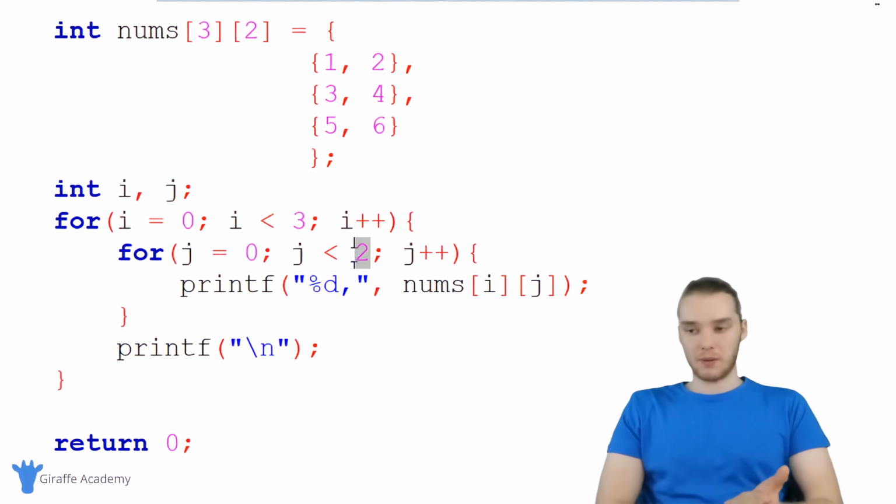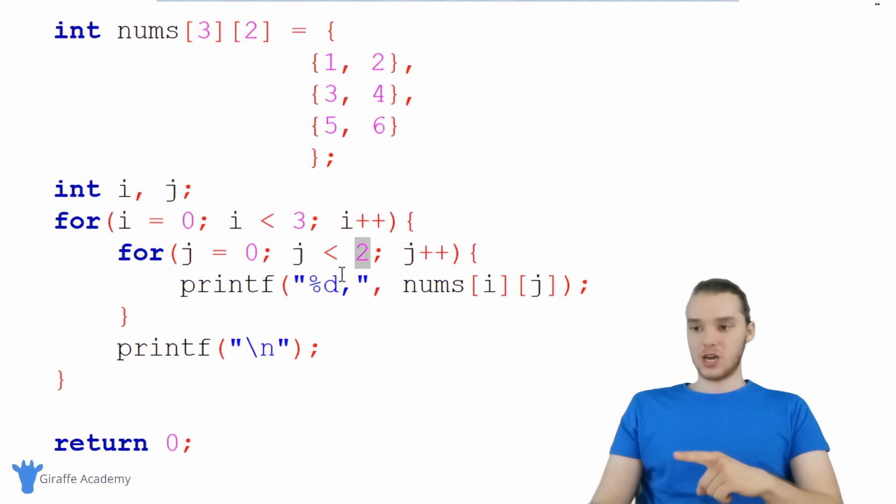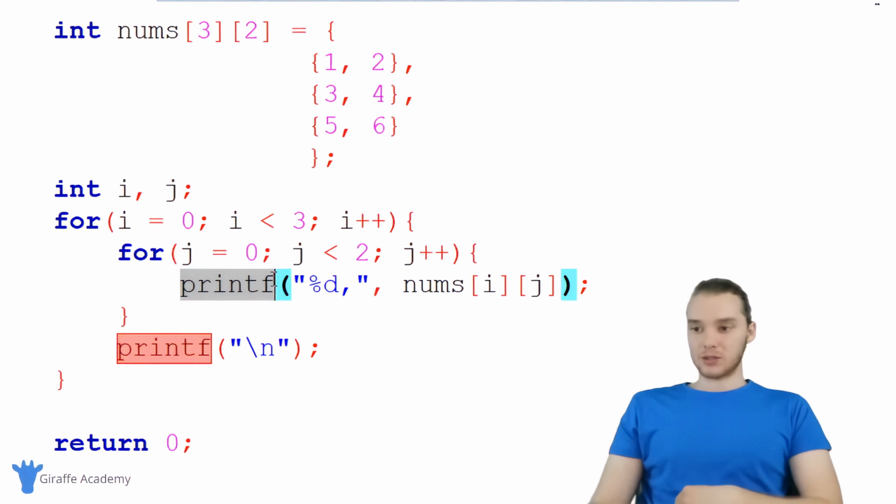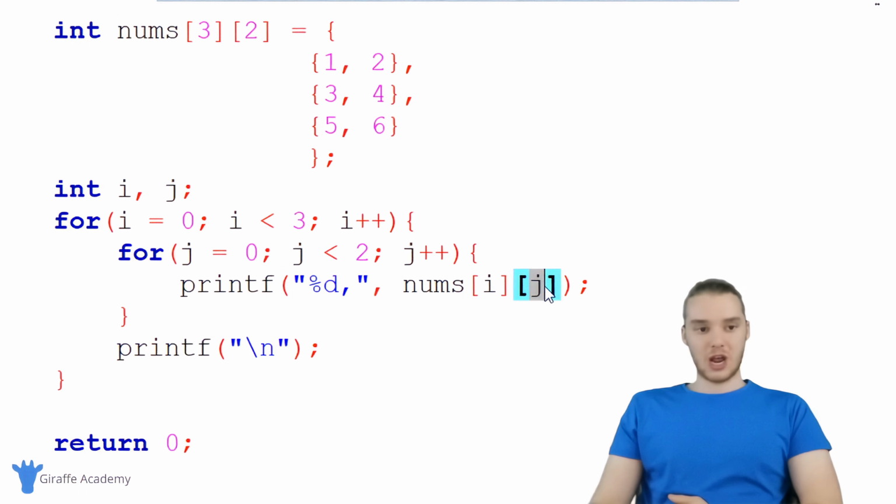That's where this 2 is coming from. Then I'm incrementing j, and I'm going to print out, so I'm saying printf, and I'm printing out nums at index position i and index position j.